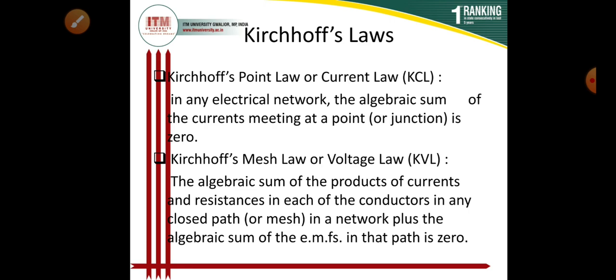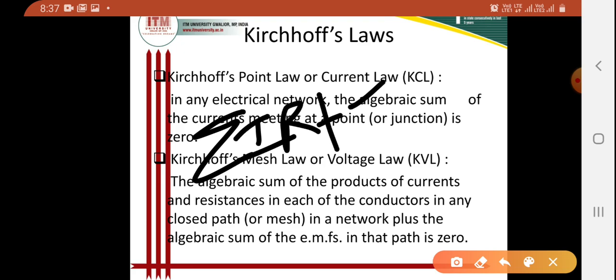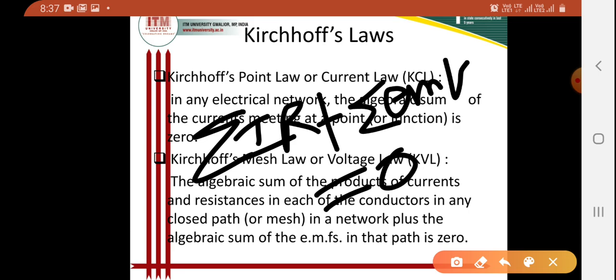According to the voltage law, if we write it mathematically, KVL can be written as the sum over IR plus the sum over EMF, the electromotive forces, and the resultant will be zero.